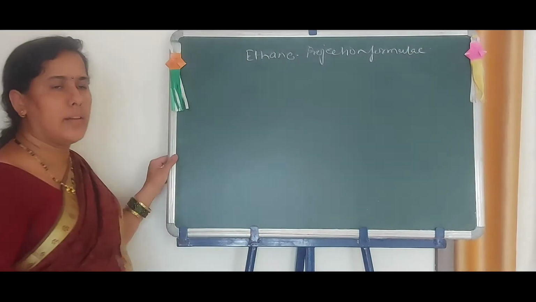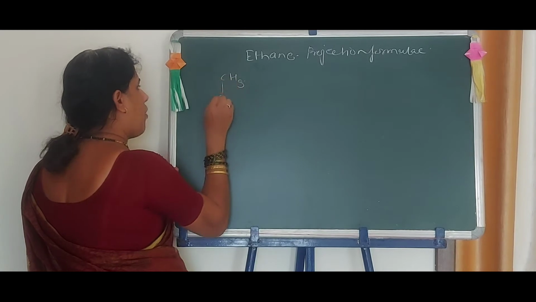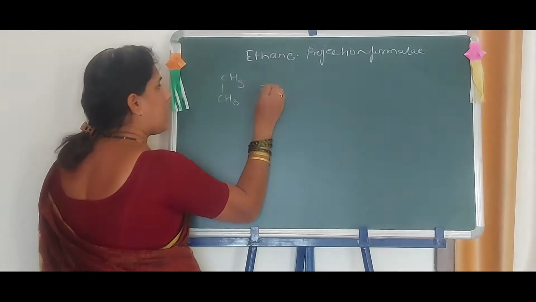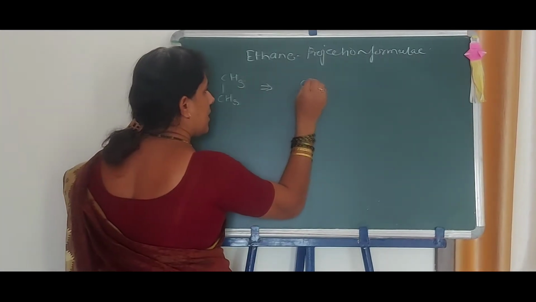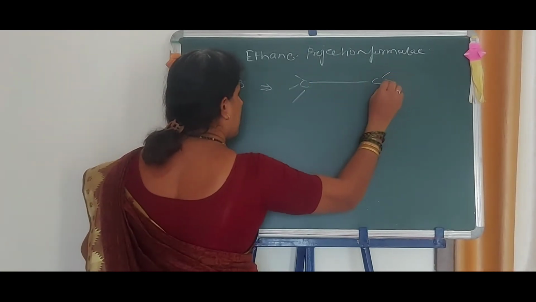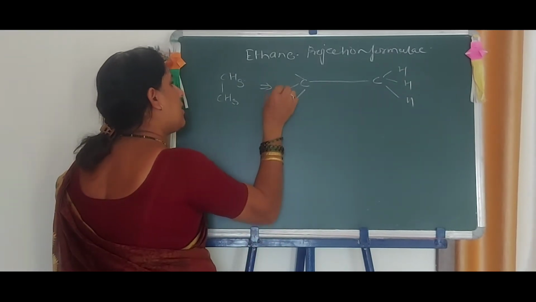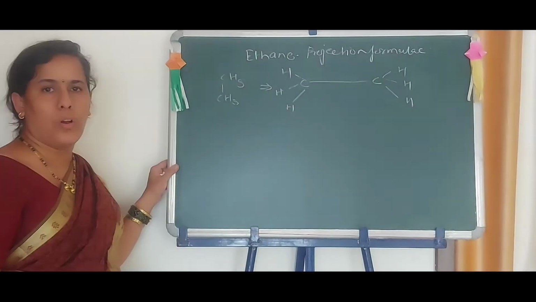In ethane, what is the structure here? That is CH3 bond CH3. It can again be represented as C bond C, with CH3 here and CH3 here.